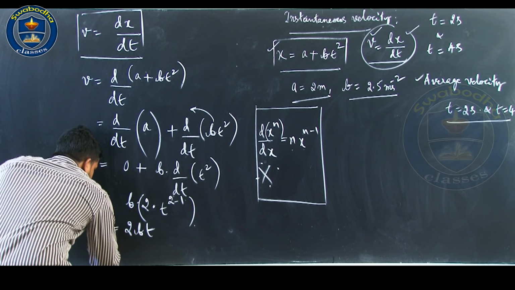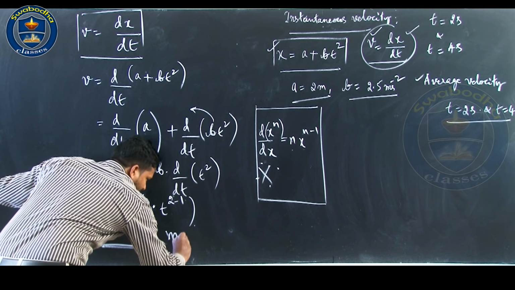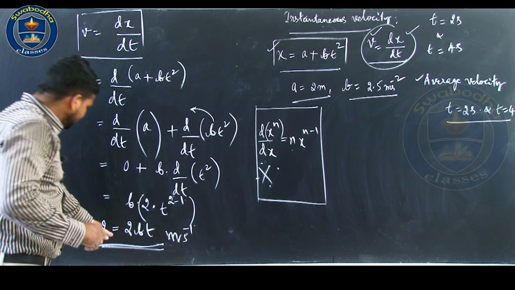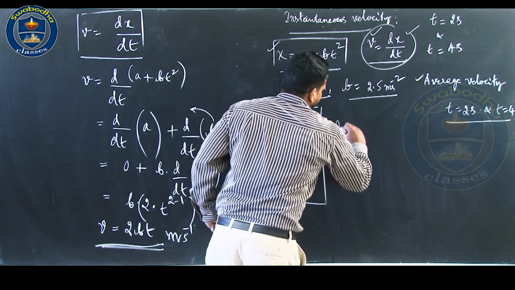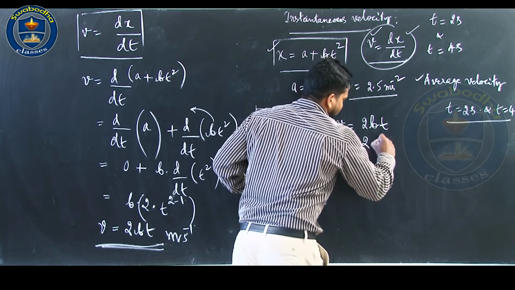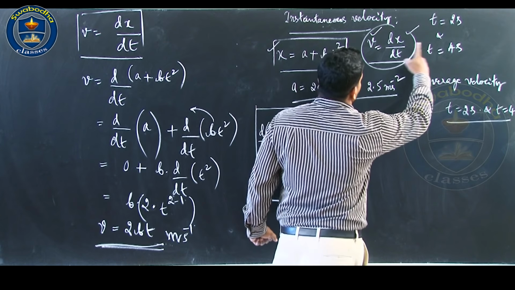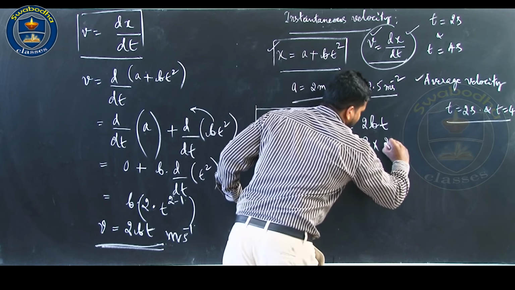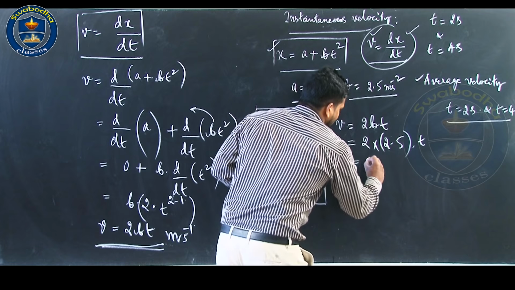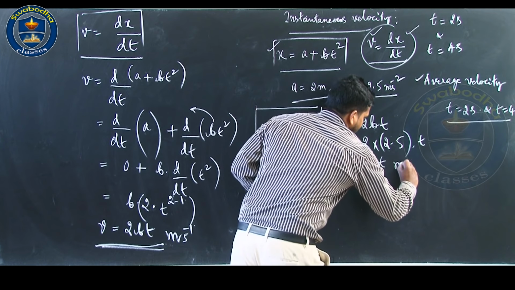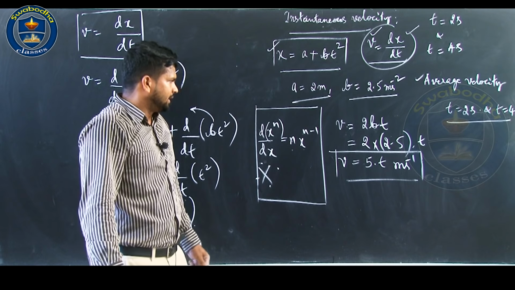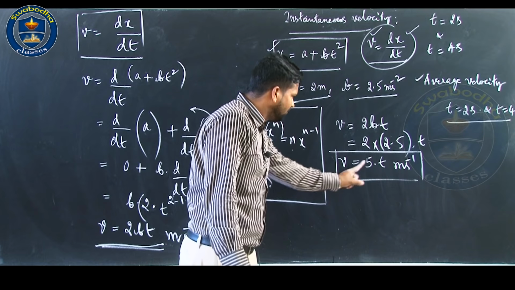That is 2 into b into t. What is this? This is the instantaneous velocity, in meter per second. v equal to 2 into b into t. So, substitute the value of b. What is b? B is 2.5 in my problem. So 2 into 2.5 into t, that is 5 into t meter per second. Now, we got the expression for instantaneous velocity, 5 into t.